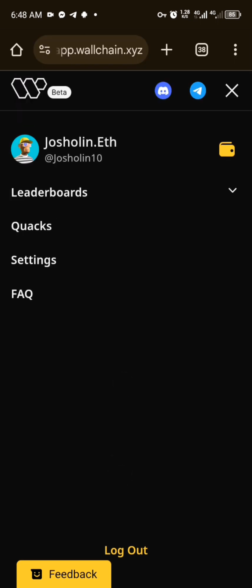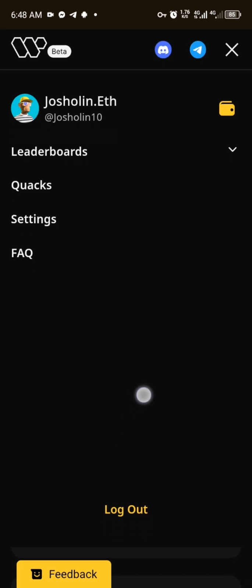Also, Wallchain is an example of InfoFi. In the Web3 space, we are currently in the era of InfoFi. InfoFi stands for information finance, which simply means a financial model in the Web3 ecosystem that transforms information into a tradable asset.